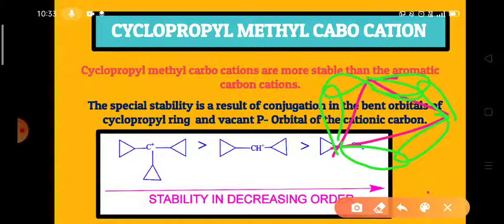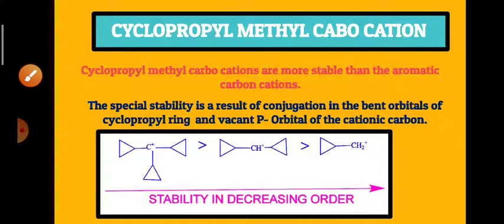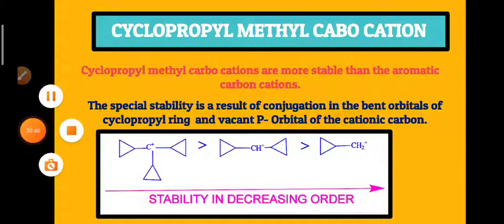So, they are unstable and they are ready to share their electron density. That's why these bent electrons share their electrons with the empty p orbital of the carbocations. As a result, the cyclopropyl carbocations become more stable than the aromatic carbocations. And among all the cyclopropyl methyl carbocations, stability increases with the increase in the number of cyclopropyl rings.